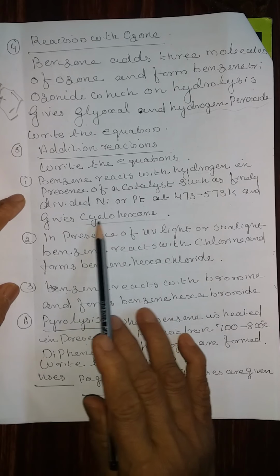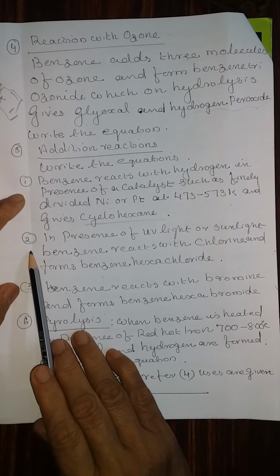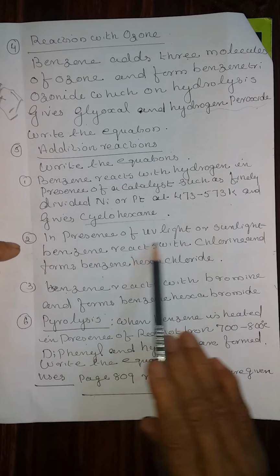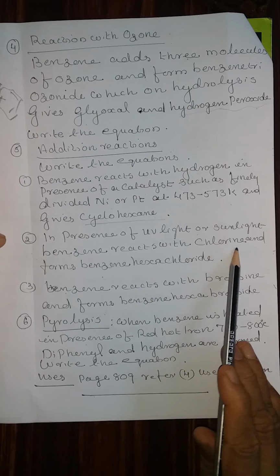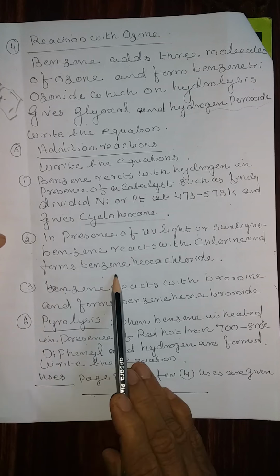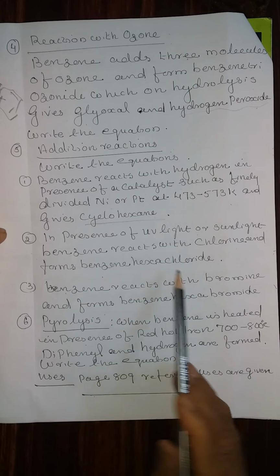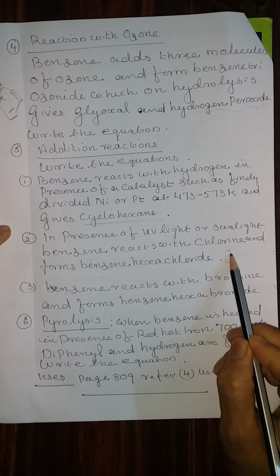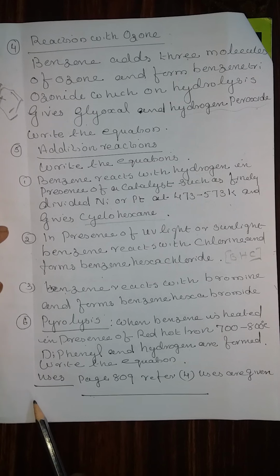You must know the formula of cyclohexane. Write the equation. Second one, in presence of UV light or sunlight, benzene reacts with chlorine and forms benzene hexachloride. Write the structure of benzene hexachloride. It is also known as BHC, benzene hexachloride.